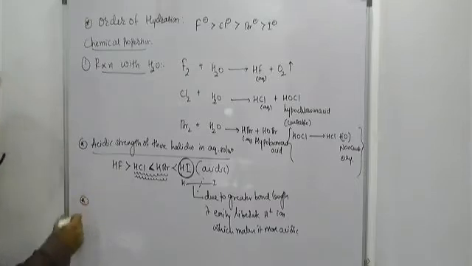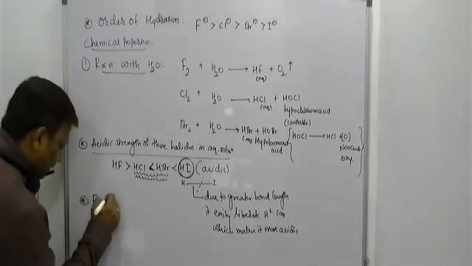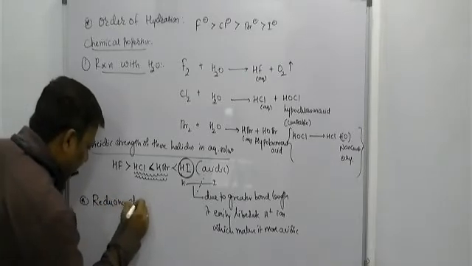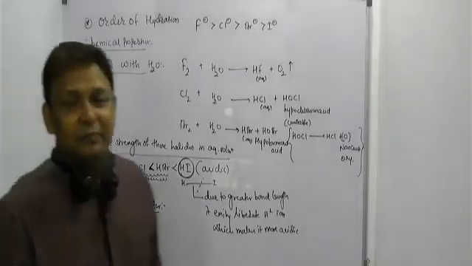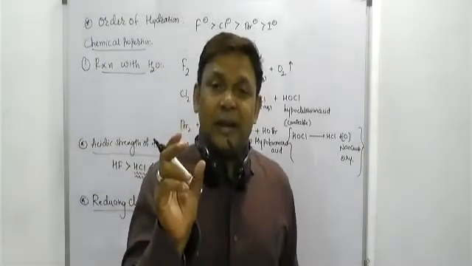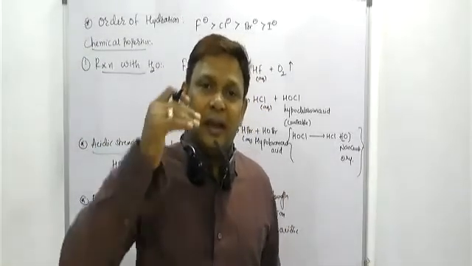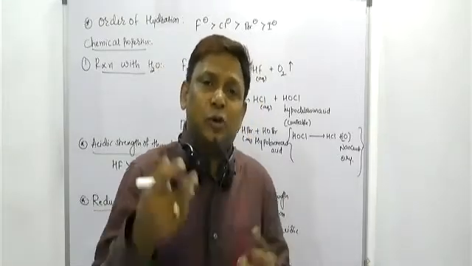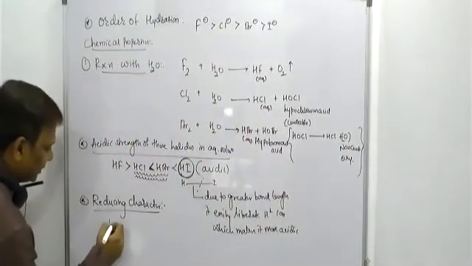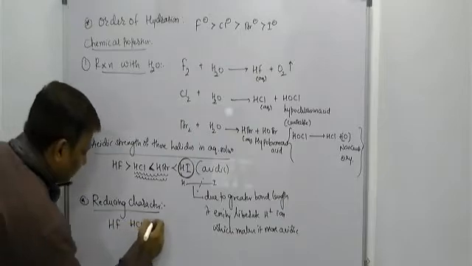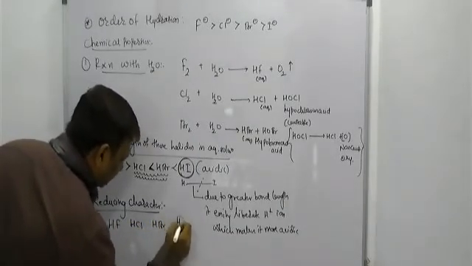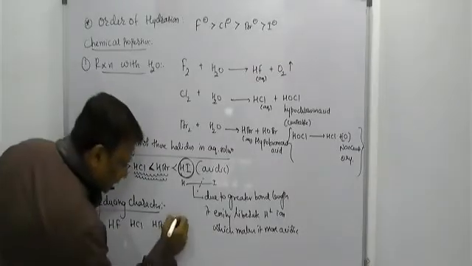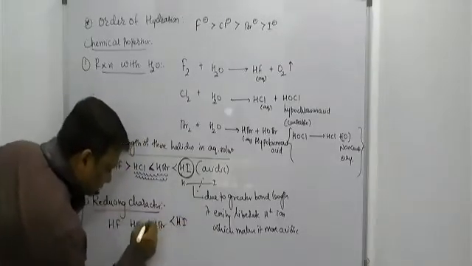Beta, next one we'll see about the reducing character of the hydrides. Sir, reducing character of these halides. But you know, the hydrogen atom is directly attached to the central atom, and if you remove that hydrogen from the central atom, that shows reducing character. Now you can see HF, HCl, HBr and HI. See beta, this is a hydrogen atom directly attached to the central atom iodine, and we can remove this hydrogen easily. So greater reducing in nature, that one.